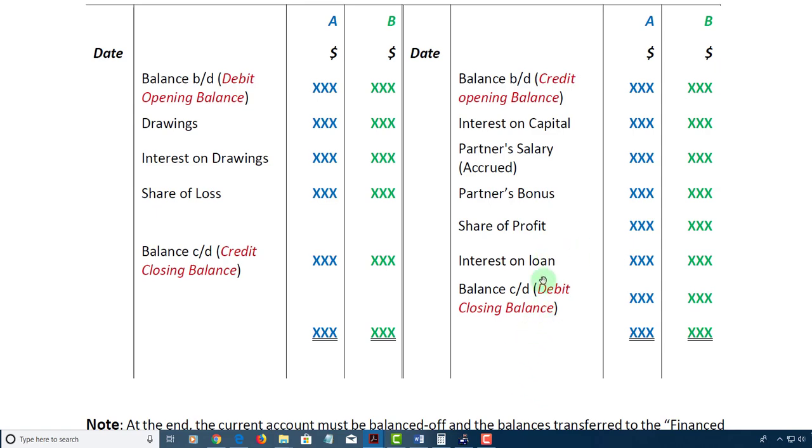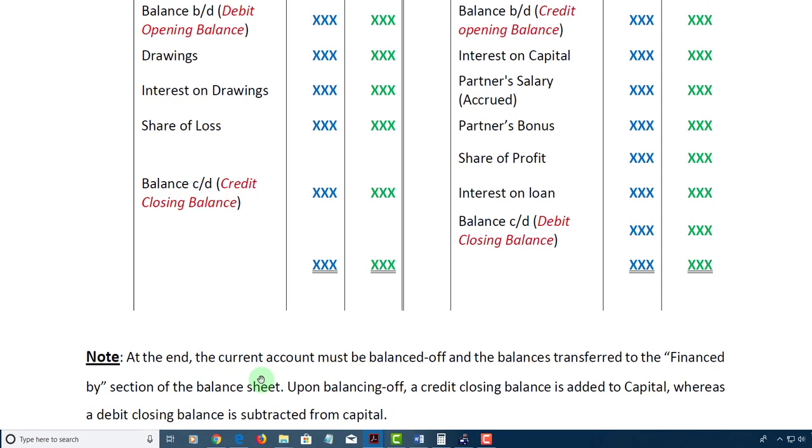If the credit side is smaller than the debit side, then you would have a balance carried down on the credit side. And that would mean that the balance brought down would come back on the debit side, which means that the current account balance would be a debit balance, and that debit balance would have to be subtracted or deducted from the capital totals to get your final figure, which is usually your capital employed.